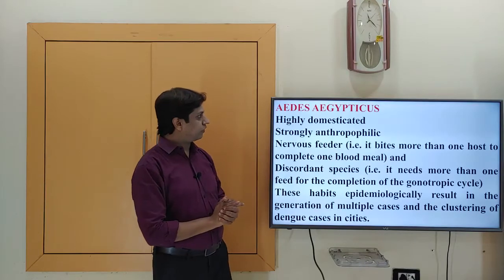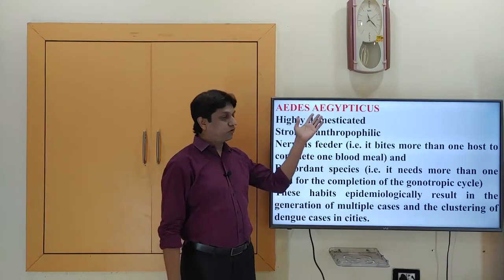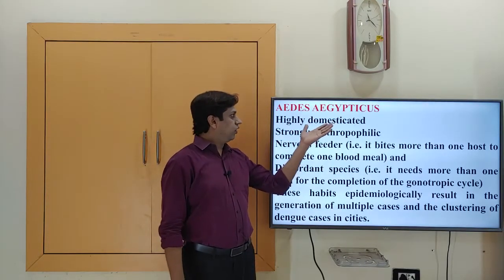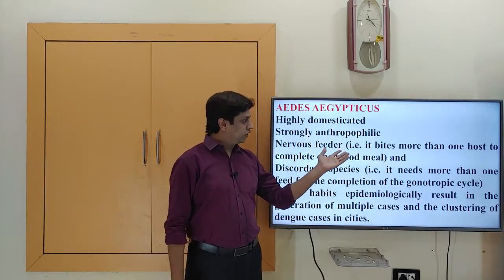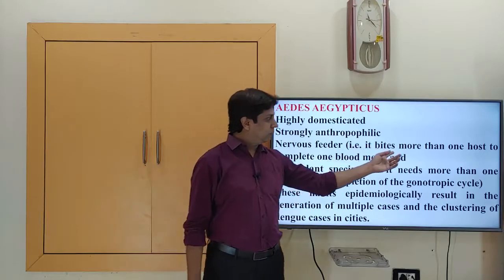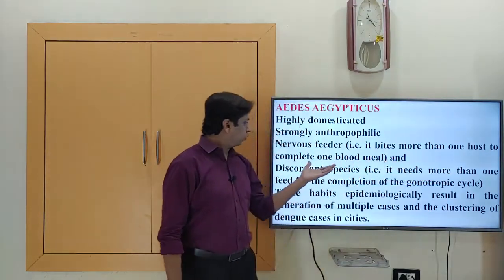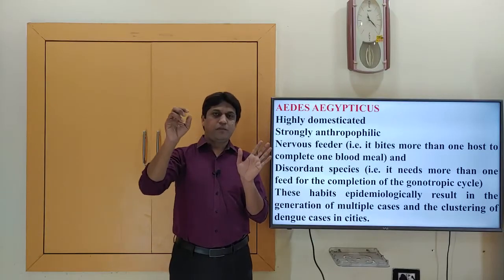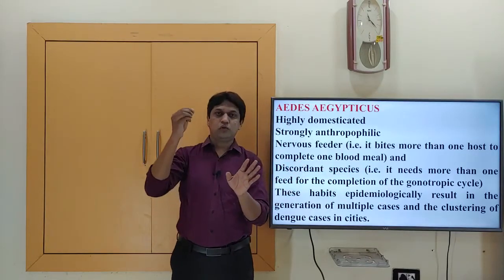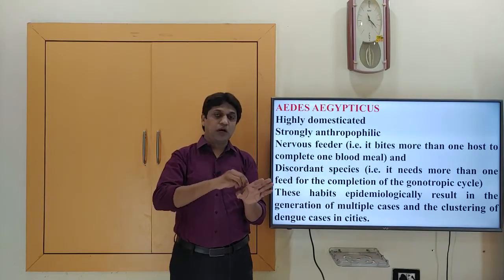Okay, so let's discuss some of the features of these mosquitoes. Aedes aegypti is highly domesticated and strongly anthropophilic. They are nervous feeders, which means it bites more than one host to complete one blood meal. To complete their whole cycle, they have to bite multiple hosts.